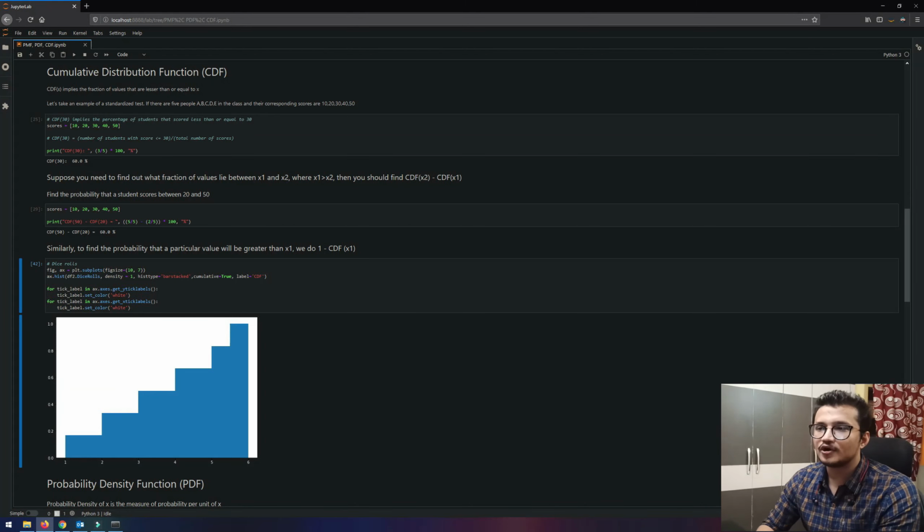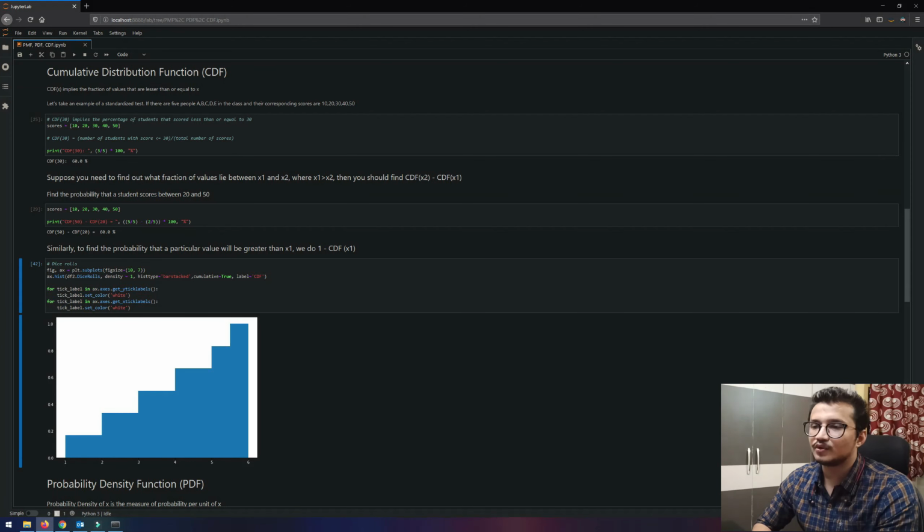Secondly, what if we want to find a range? What if we want to find the probability that a student scores between 20 and 50? In that case, you might have guessed it right. We compute the CDF for 50, we compute the CDF for 20 and then subtract them. Then we'll have the range in between. So that's what I've done up here.